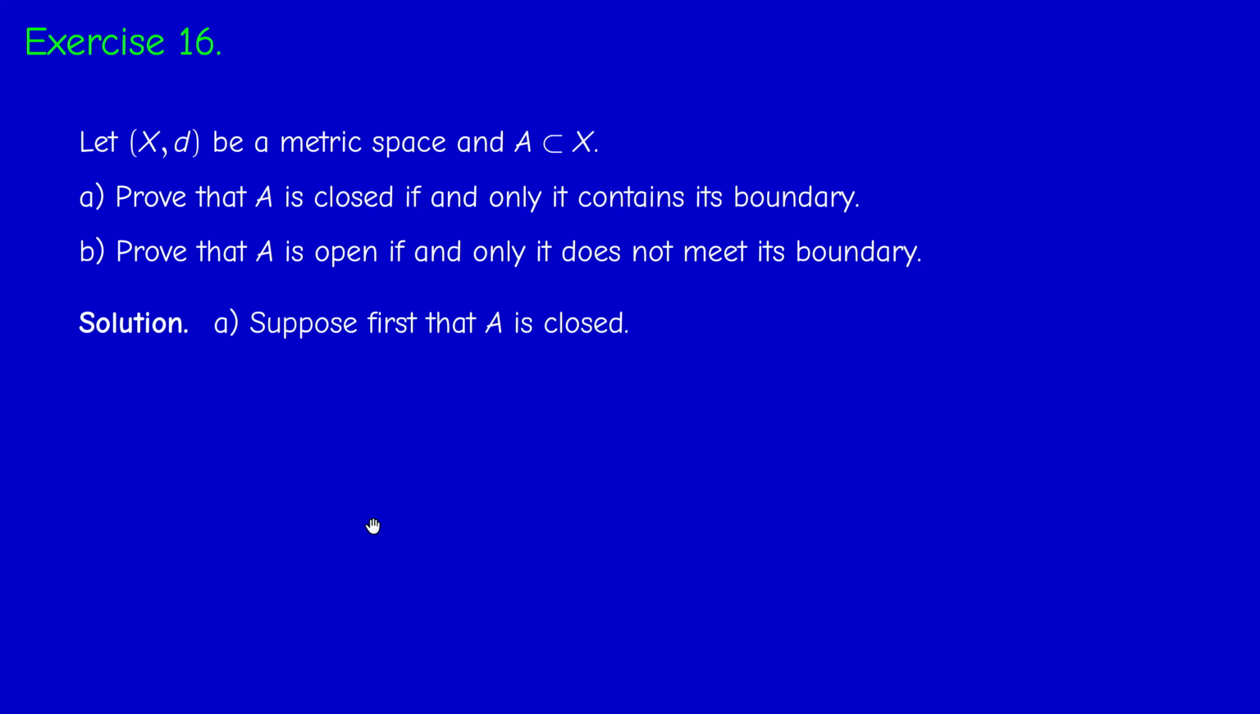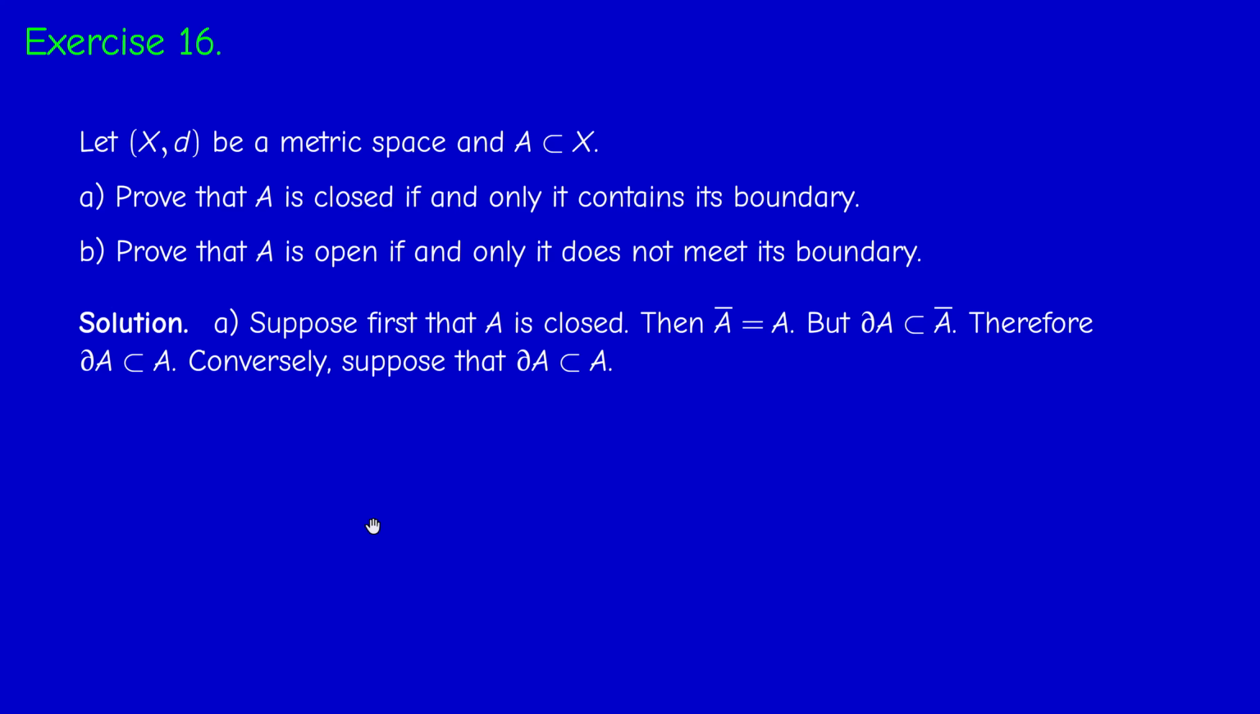First question, two implications. Suppose first that A is closed. Then we know that it's equal to its closure. But the boundary of a set is by definition a part of the closure. Therefore, if A bar equals A, then the boundary of A is in A. The converse: if the boundary of A is contained in A, I have to show that A is closed. There are several ways. The best thing in this case is to show that A contains its closure, because we always have A is in A bar.